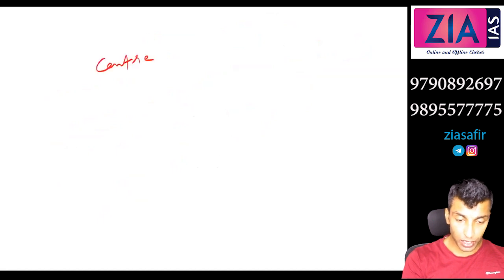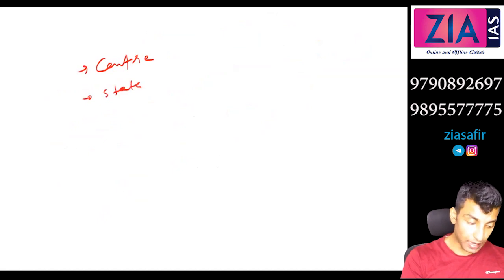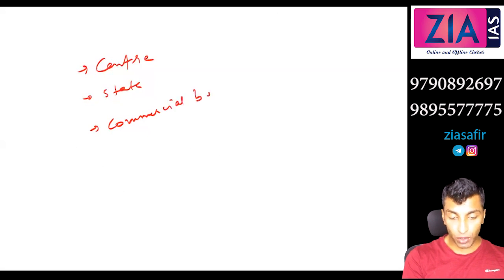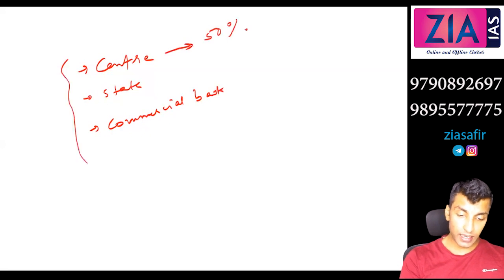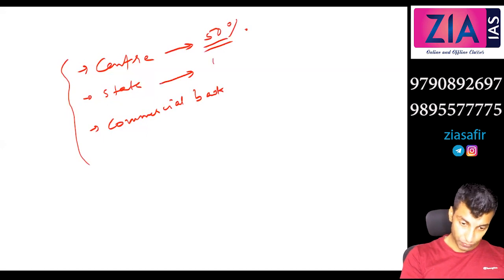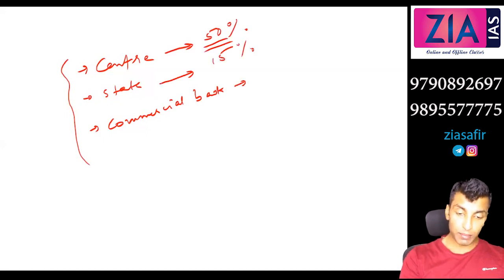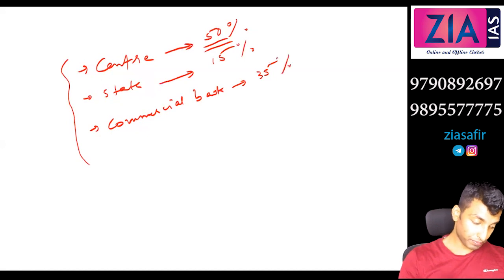So now how is it established? These are established jointly by the center. The center will contribute here, and then the state is also a stakeholder, and then the commercial bank. I've told you the operation and organization is similar to commercial bank. The shareholding was like this: center half, 50%, state 15%, and commercial bank 35%.